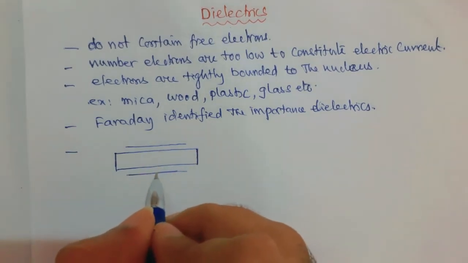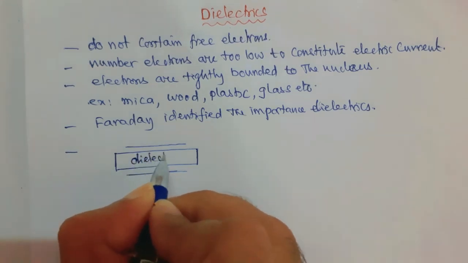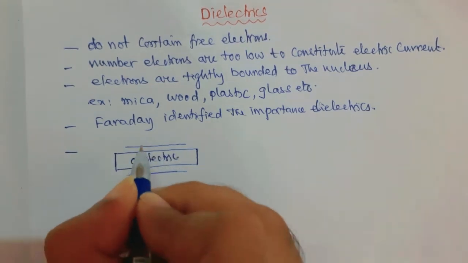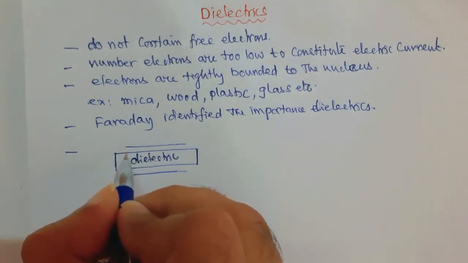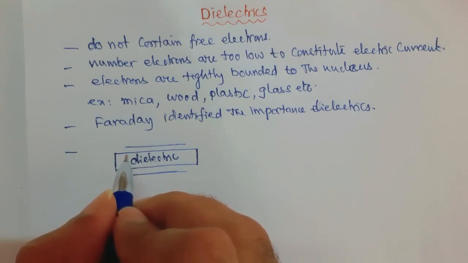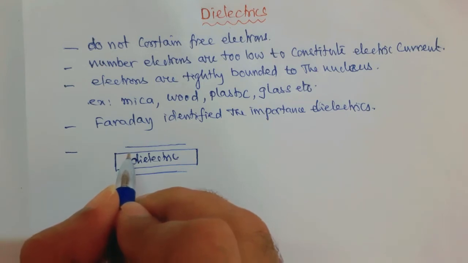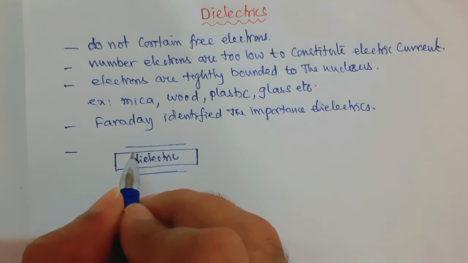What happens when we place this dielectric substance between the two parallel plates? In this case, the charge on the plates increases, thereby the capacitance of the capacitor increases.